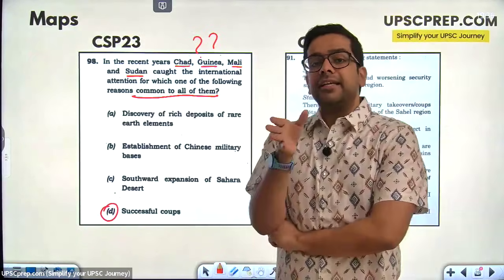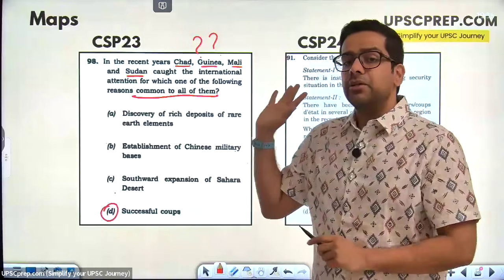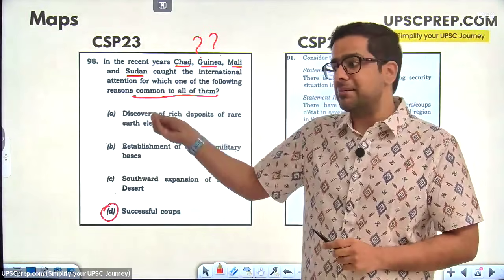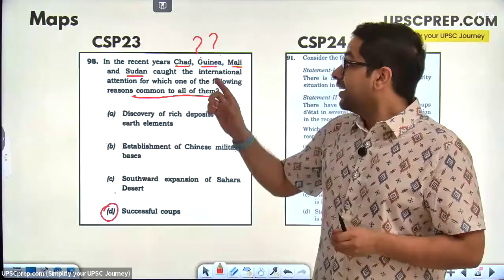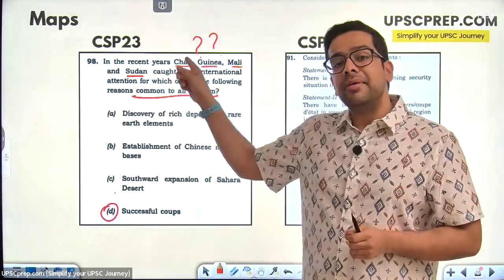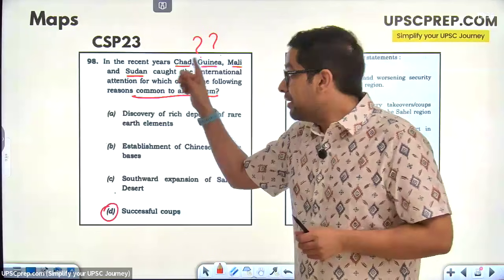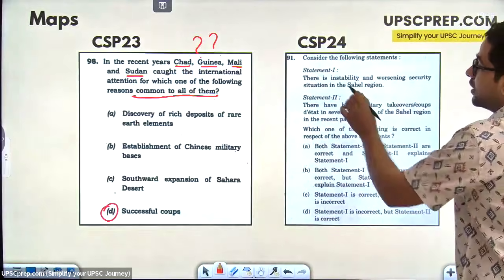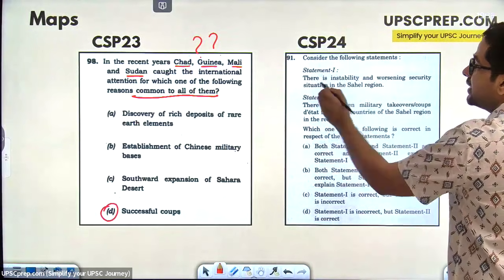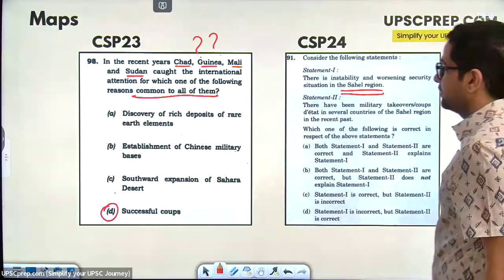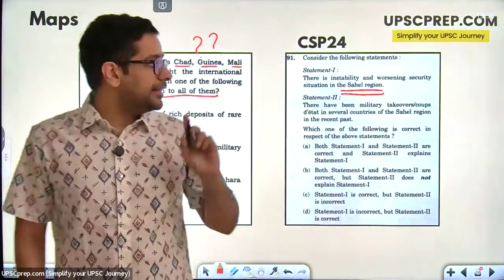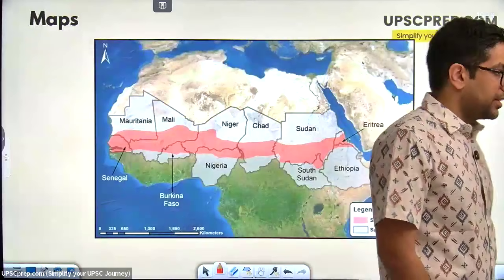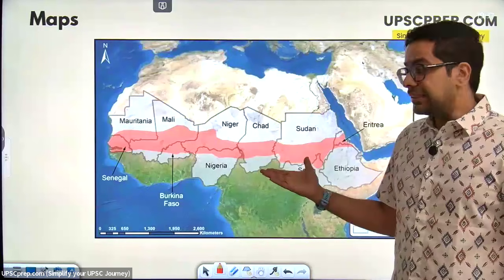Right? So you're not aware, and that is exactly how you have to do PYQ analysis. If a country has been mentioned in the question of any paper in the last 5 years, your job is to now go and look at the map of these places, right? Because very next year, Prelims 2024, the question is now there is instability and worsening security in the Sahel region. Right? This is a question related to the Sahel region. Now, if you don't know Sahel region, this is the Sahel region.